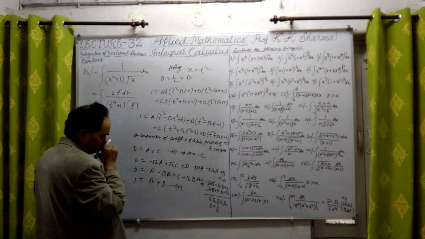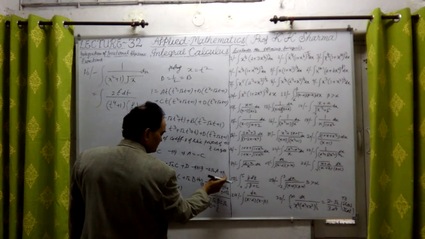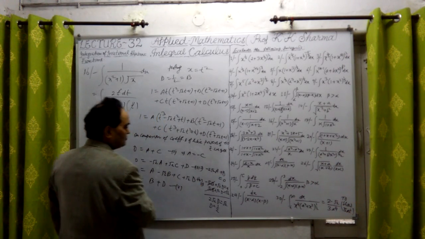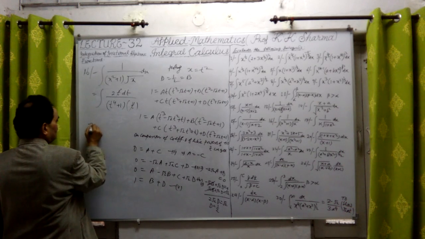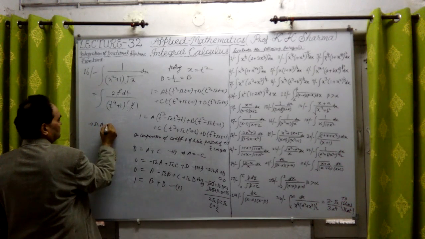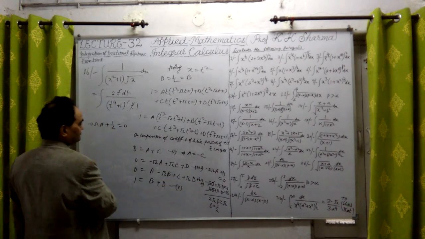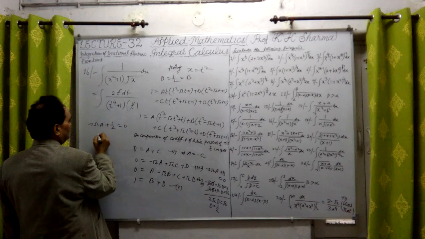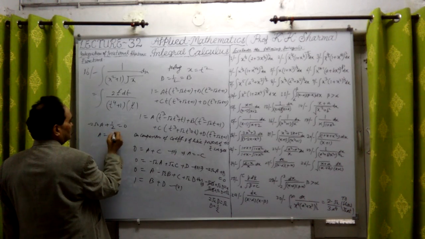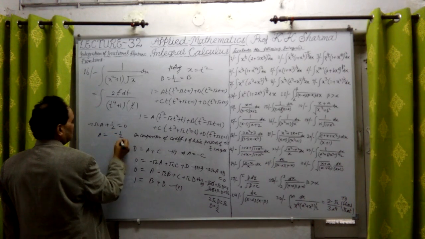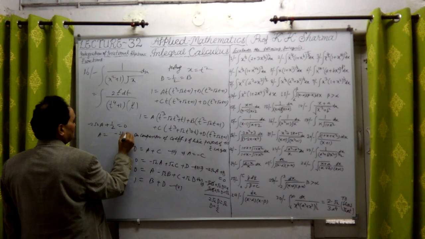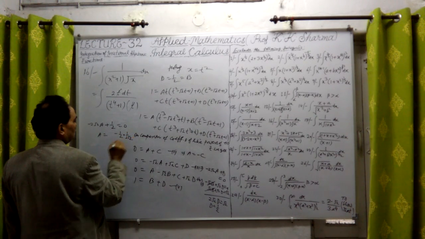Now b equal to d, if I substitute here, a equal to half, then a can be calculated. What is a? Minus 2 into a plus d is half equal to 0 from this equation. Therefore, a is equal to negative half upon 1/2.